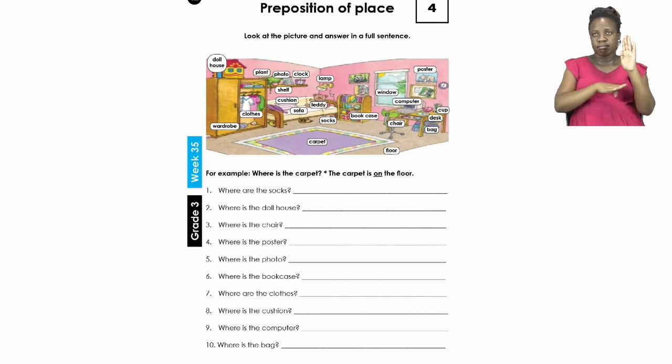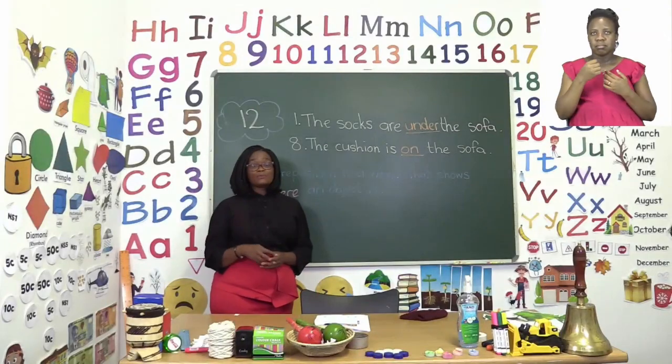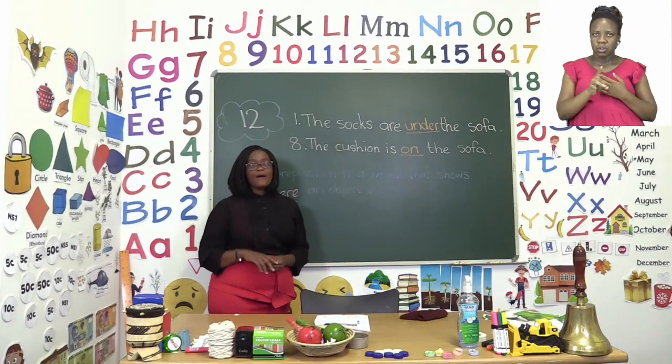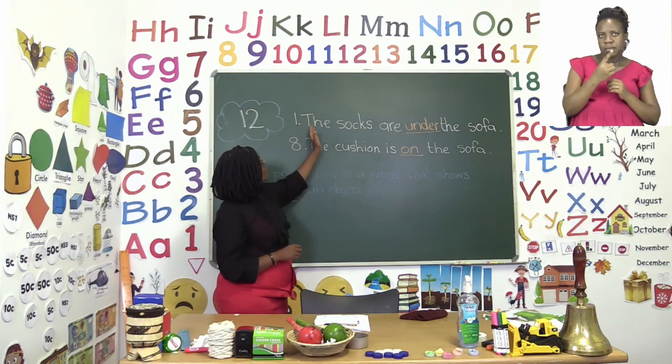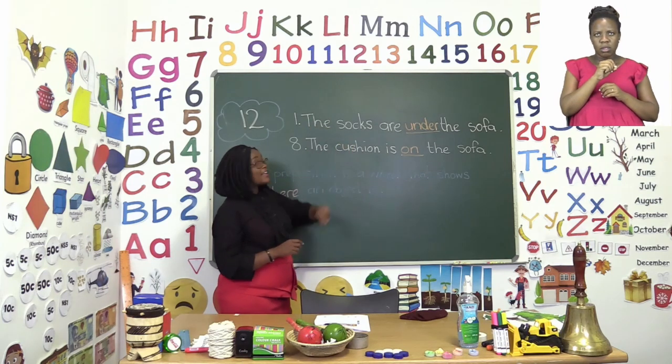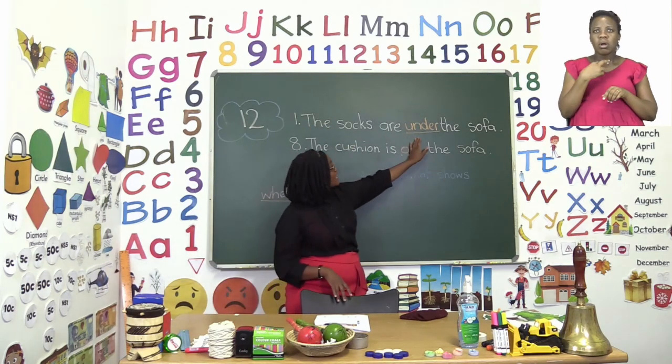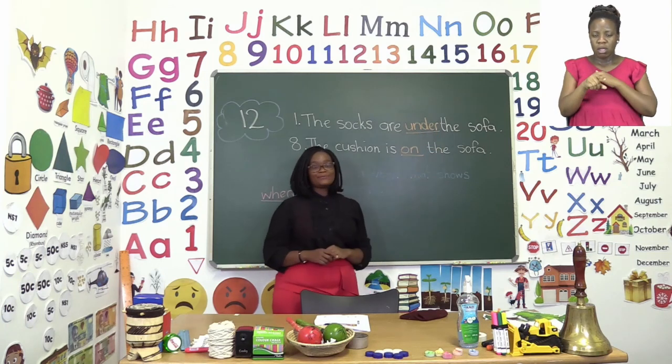Now, we're going to try and do at least 2 of these together. So let's take a look at the board. Now, I've already put where these objects are, but I want you to also see for yourself. The first one, number 1, says, the socks are, and I have put in under the sofa.